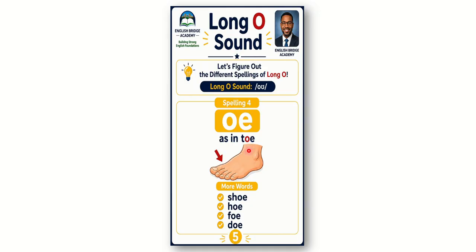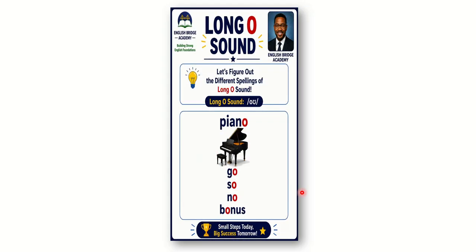So let's read the following words: shoe, hoe, foe, dough. If the letters O and E are at the end, together they say O. Now let me move to another pattern.